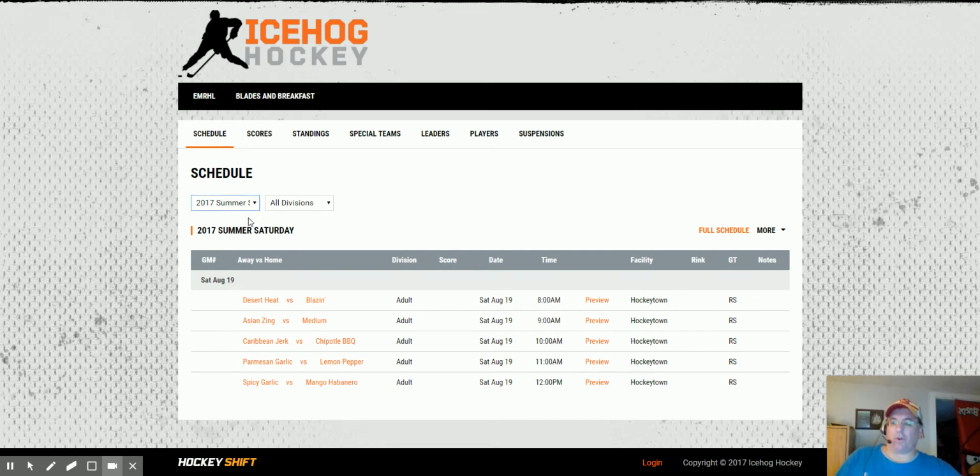Now, with this drop box here, you can choose any of the seasons that we have imported, and we're putting these in one game at a time, so it's taking a long time. But we have quite a few seasons in. A lot of players have been helping me do this, and we've even sprinkled in some classic seasons, so you can get back to 2009, 2002, 2001. Yeah, we go back that far. So there's a lot of stats to be seen there.